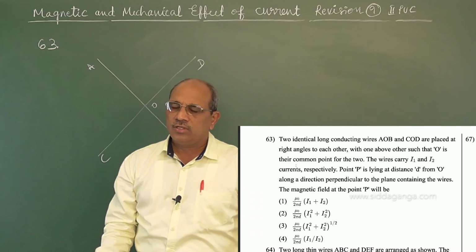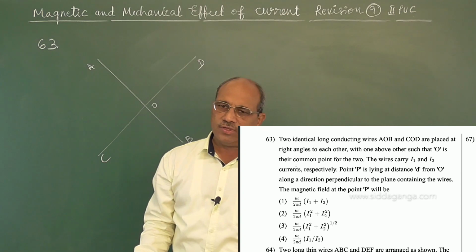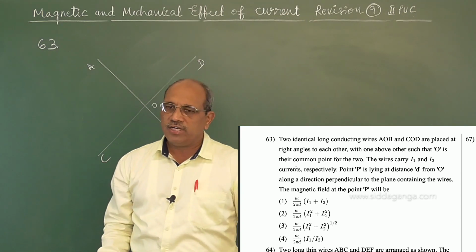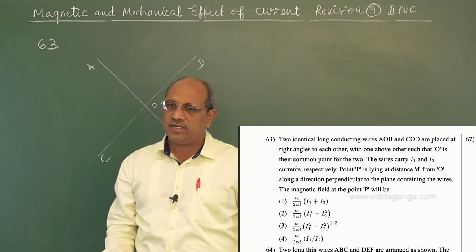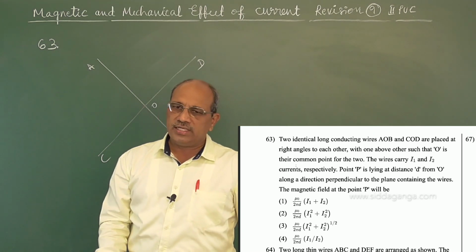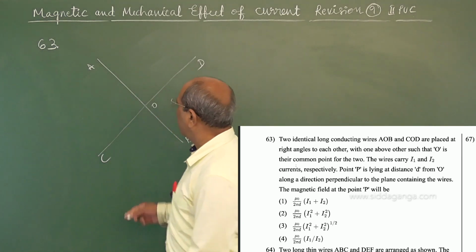The wires carry current I1 and I2 respectively, point P is lying at a distance D from O along a direction perpendicular to the plane containing the wires. The magnetic field at the point P will be.